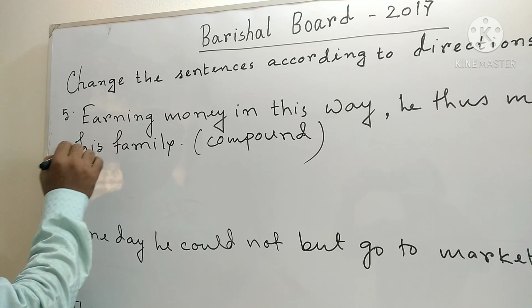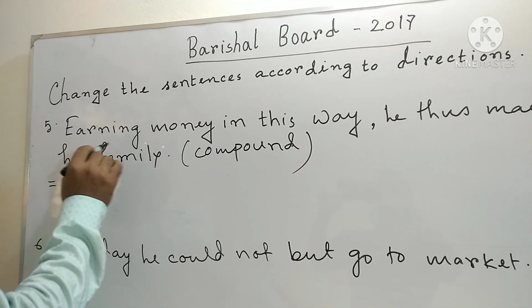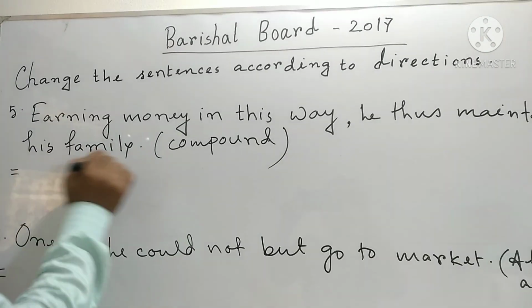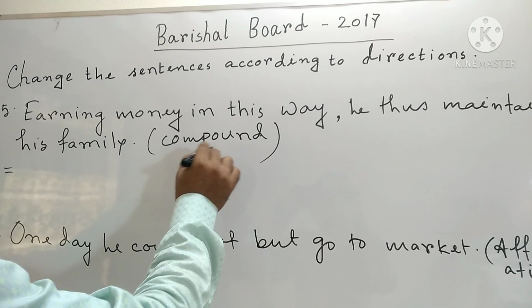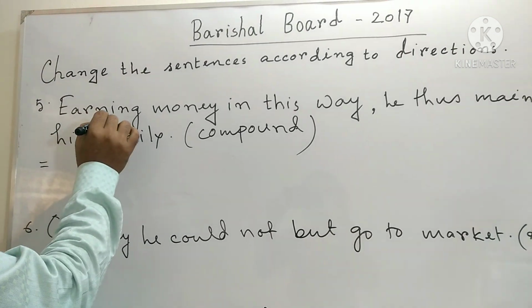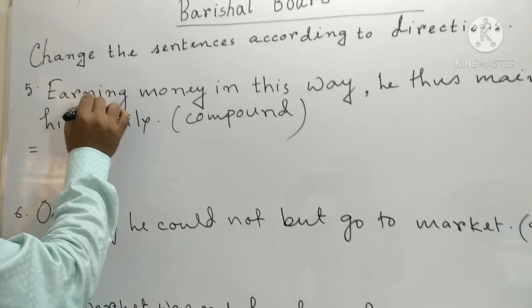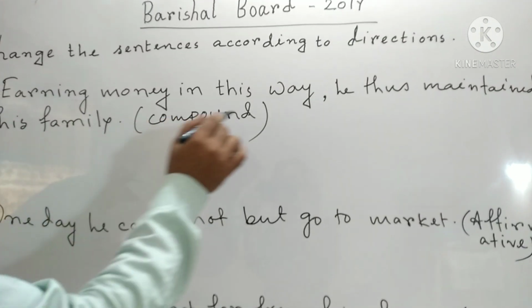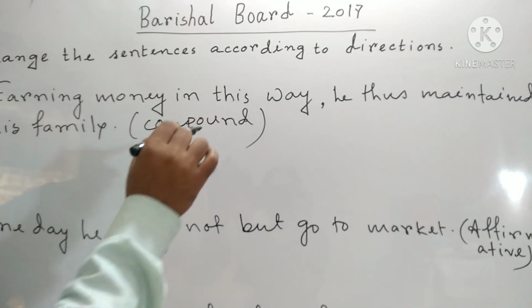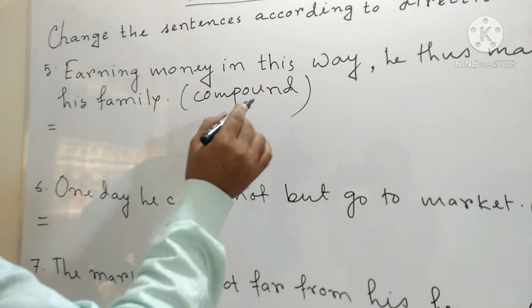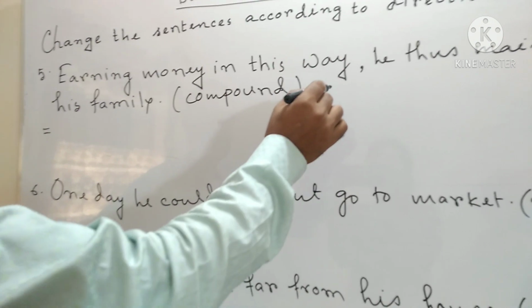In question number 5, we see "Earning money in this way, he thus maintained his family." We have to turn it into a compound sentence. If an ing-added verb is at the very beginning, then you will think that this sentence will be made into compound by using the conjunction and.